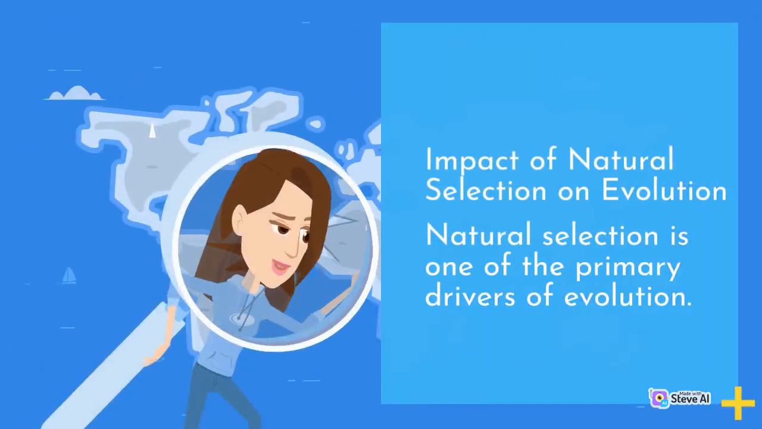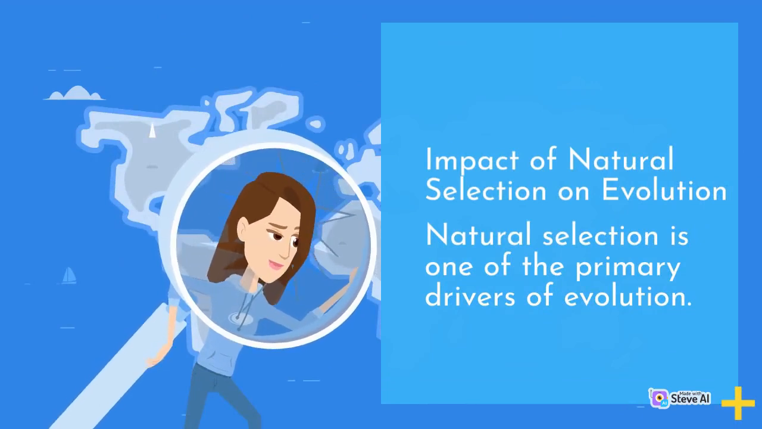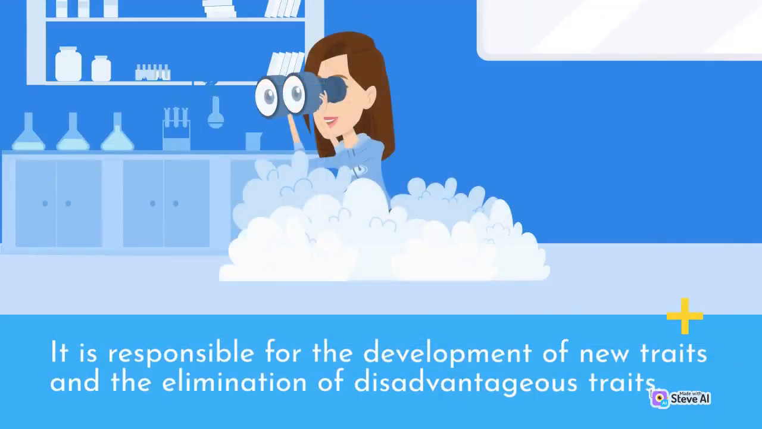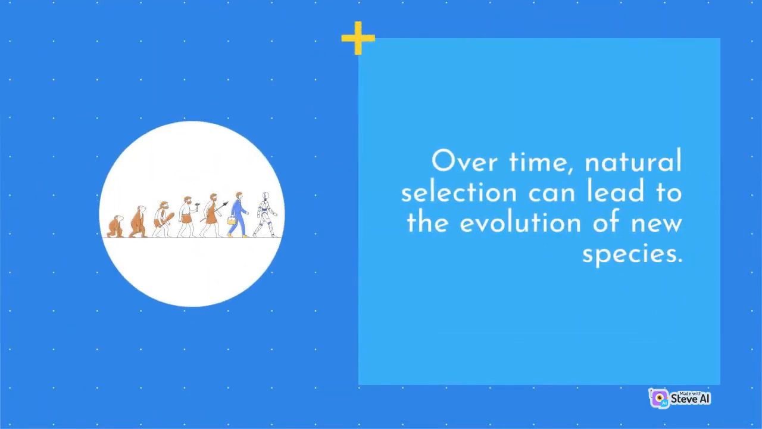Impact of natural selection on evolution. Natural selection is one of the primary drivers of evolution. It is responsible for the development of new traits and the elimination of disadvantageous traits. Over time, natural selection can lead to the evolution of new species.